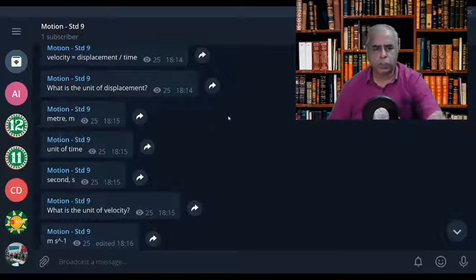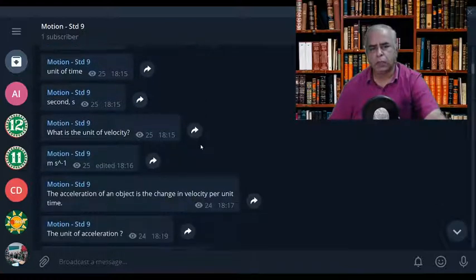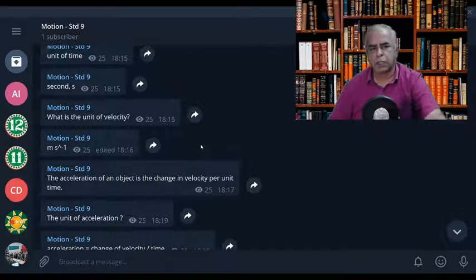So what is the unit of displacement? It is meter. Unit of time, we can call it second. So what is the unit of velocity? I said displacement divided by time. Can you tell me? Meter per second. Do you understand? Because displacement is in meter, time is in second. So meter per second. You can put m/s or m s power minus 1.